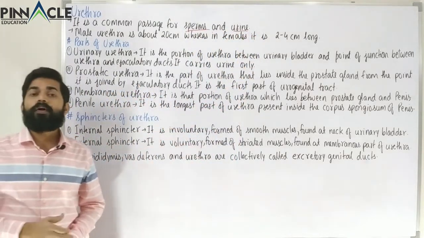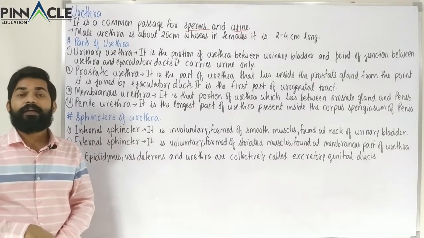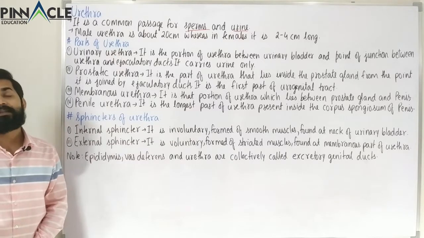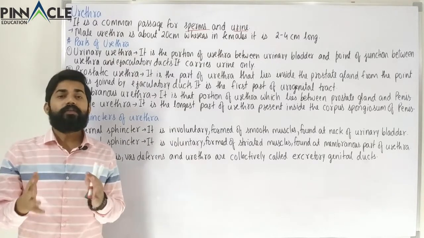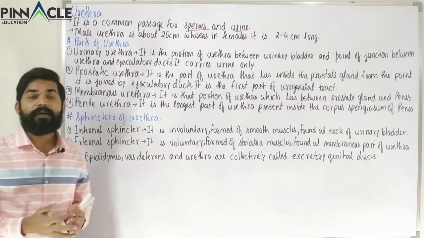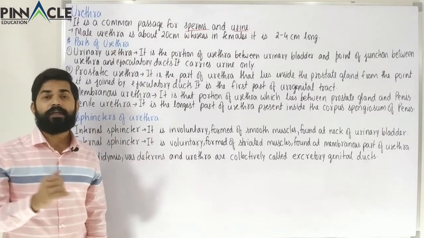Now, a very important difference between male and female urethra is that the male urethra is much longer as compared to the female urethra. Male urethra is around 19 to 20 centimeters long, whereas the female urethra is around 2 to 4 centimeters long.